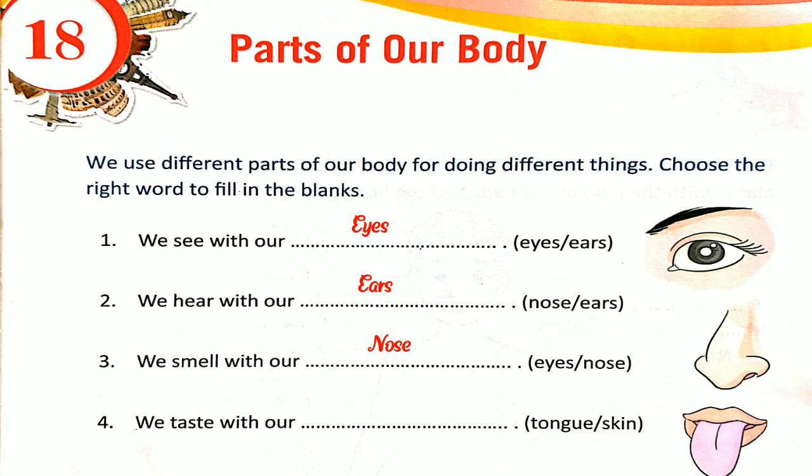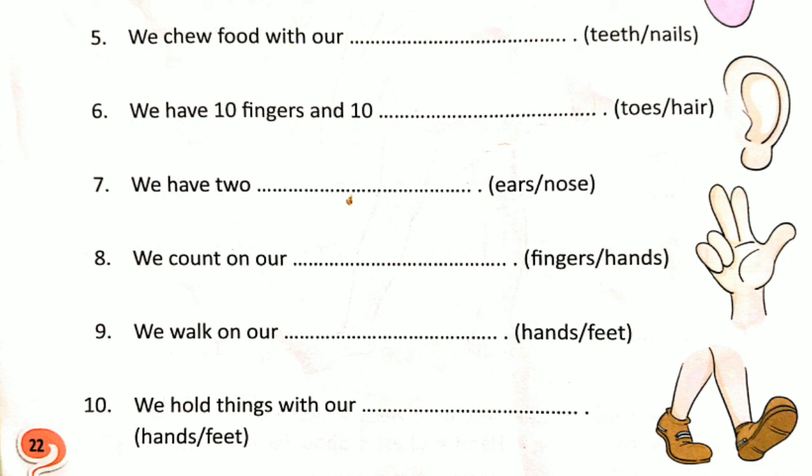Then number 4, we taste with our blank, tongue or skin. So we taste with our tongue. Okay, very good. Now next, we chew food with our teeth.